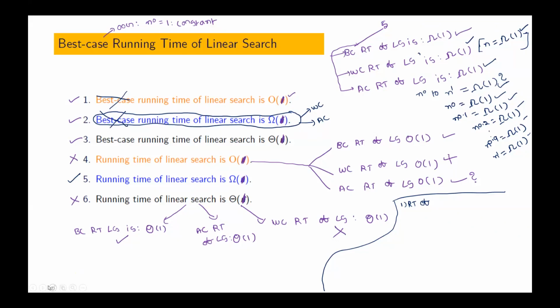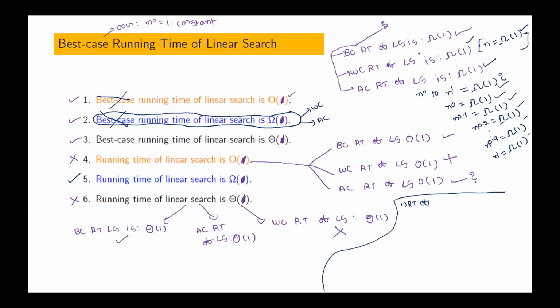Best case running time of linear search, you should not read best case. Running time of linear search is big omega of 1. Say best case, if I use big omega, then it will be true in general for all 3 cases also. For all the cases, it is the lower bound.